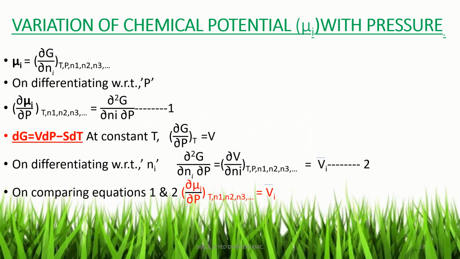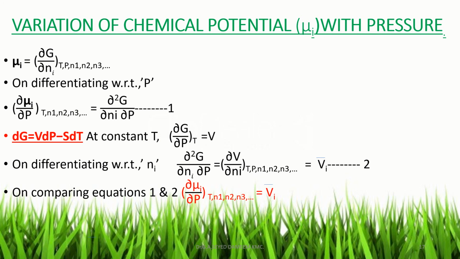So μi, we know, is equal to ∂G/∂Ni at constant temperature, pressure, n1, n2, n3, etc. Differentiating this equation with respect to pressure, the left hand side becomes ∂μi/∂P at constant temperature, n1, n2, n3, etc. That is equal to the right hand side. There is ∂G/∂Ni. Now once again differentiating with respect to pressure, the right hand side becomes ∂²G/∂Ni∂P. Let this equation be 1.